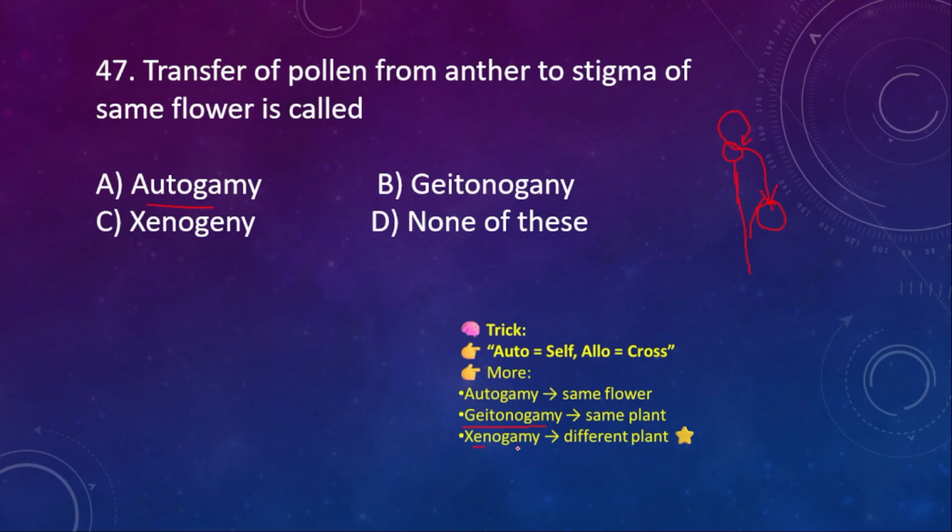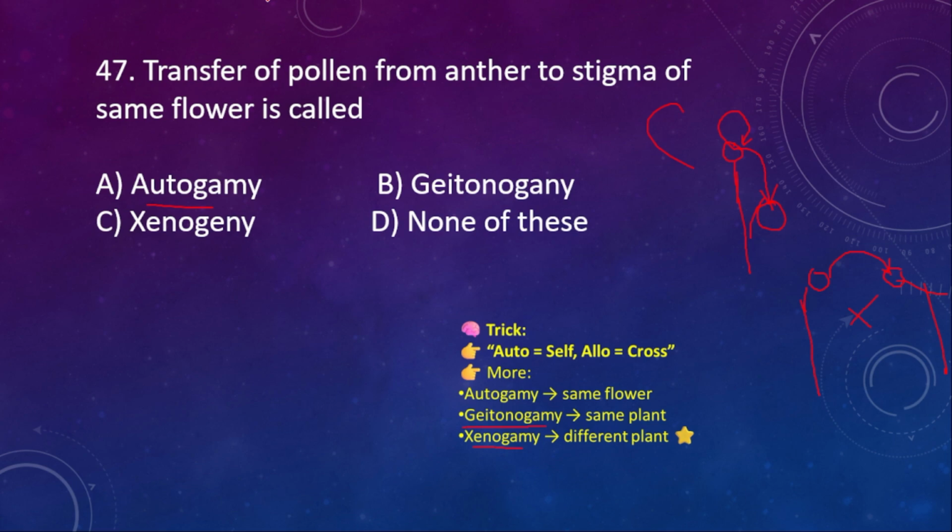What is xenogamy then? Xenogamy is when one plant has one flower, and one more plant of the same species has another flower, and cross pollination happens, meaning pollen grain is transferred from this flower to that flower of two different plants of the same species. Then it is called xenogamy, or cross pollination. And this one is called self pollination. Autogamy is also called self pollination. Okay, I hope this is clear to everybody.